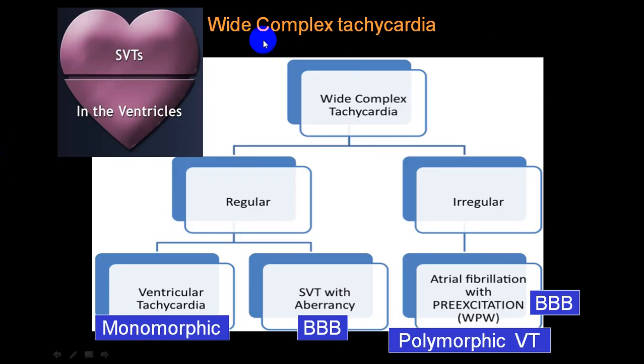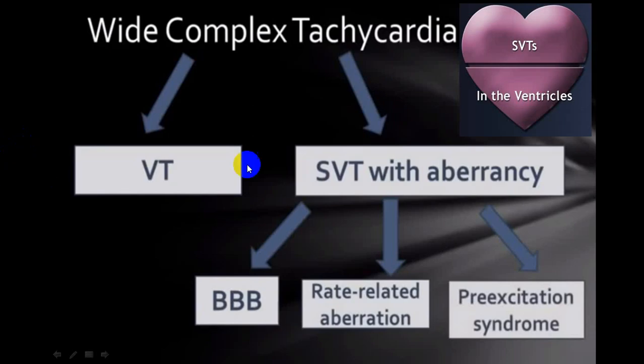We'll not be discussing wide QRS at present, but this is one classification which we always put: tachycardia, wide QRS, regular and irregular. We have already put that before. This we'll be discussing in a separate group. We call it a wide QRS tachycardia, and we'll be giving the difference between a supraventricular and ventricular variety in a separate chapter. So wide QRS can be ventricular tachycardia or SVT with aberrancy. We'll be talking about that separately.